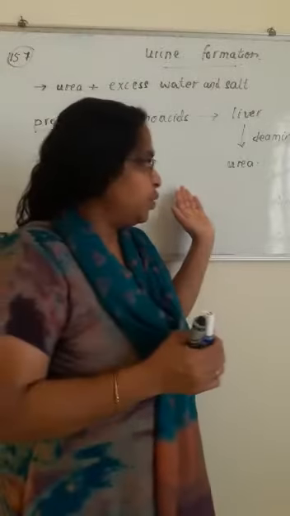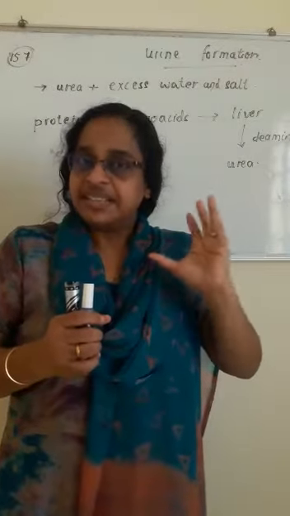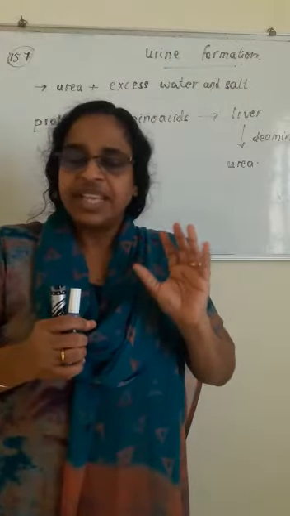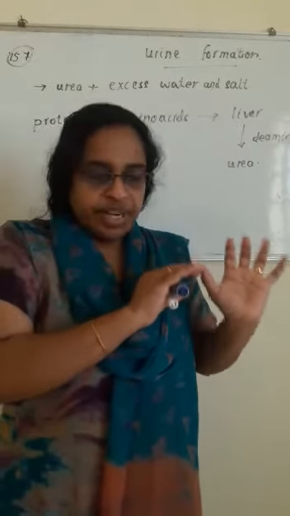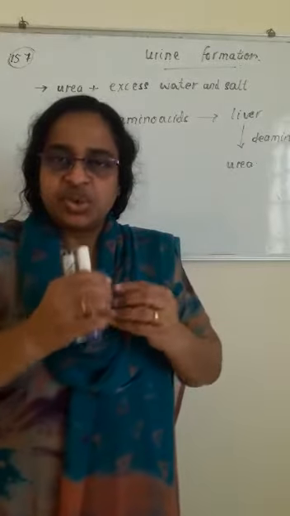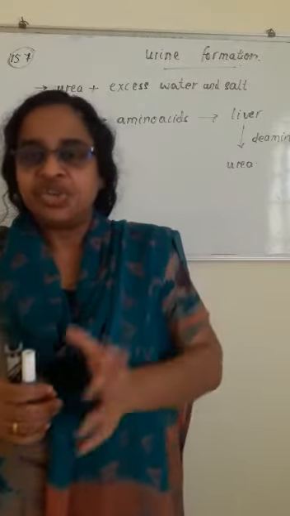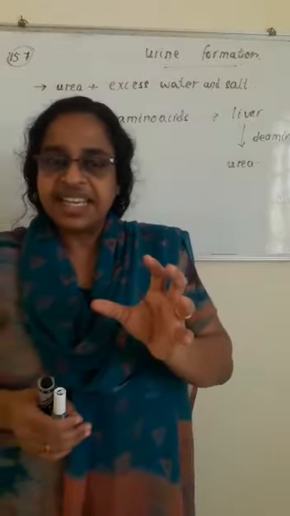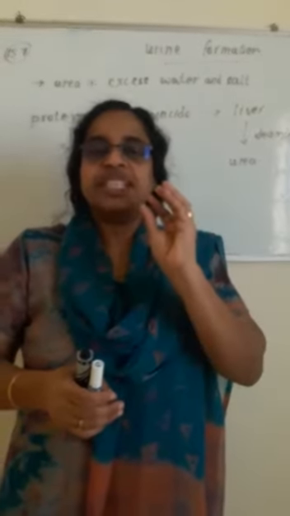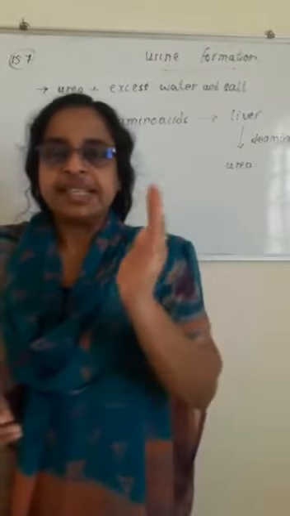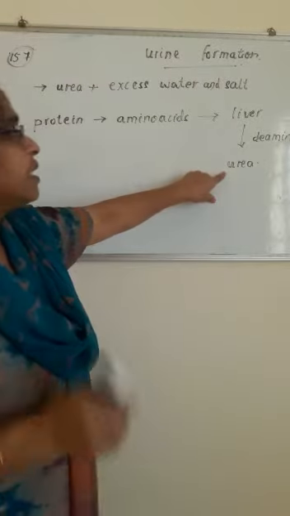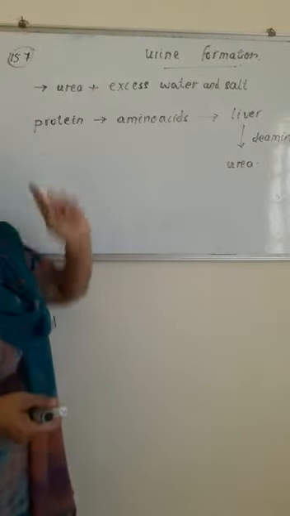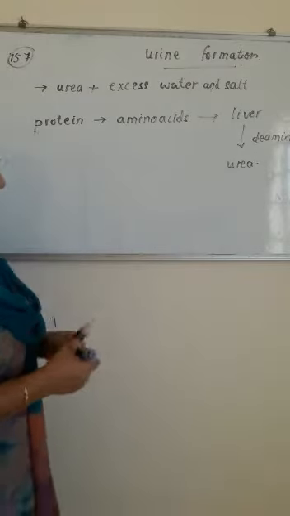Okay, so the urea that is formed in the cells, the nitrogenous waste, is taken by the blood, dissolved in water, and taken to the kidneys, and in the kidneys the filtering unit, the nephron, will filter it out. So the urea dissolves in water, forming urine.